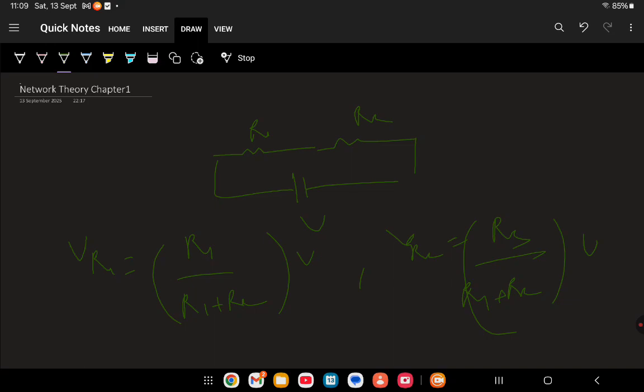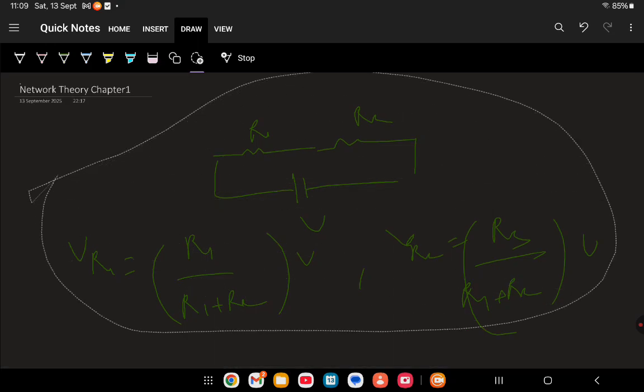Now we have another case. Resistors can be in series, or they can be in parallel. In this case, we can divide current. That is called the current division rule, and that also we will discuss.